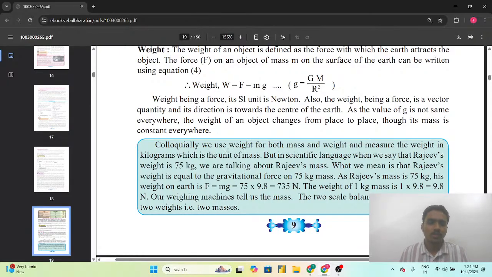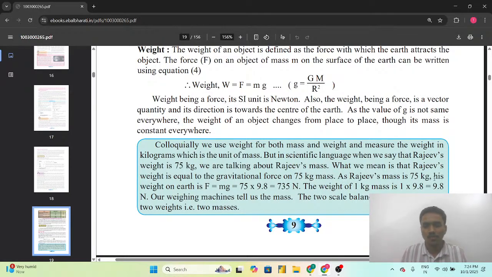So, colloquially, we use weight for both mass and weight and measure the weight in kilograms, which is the unit of mass. But in scientific language, when we say that Raju's weight is 75 kg, we are talking about Raju's mass. जब हम weight की बात करते हैं 75 kg, तो हम actually are talking about the mass. What we mean is that Raju's weight is equal to the gravitational force on 75 kg mass.